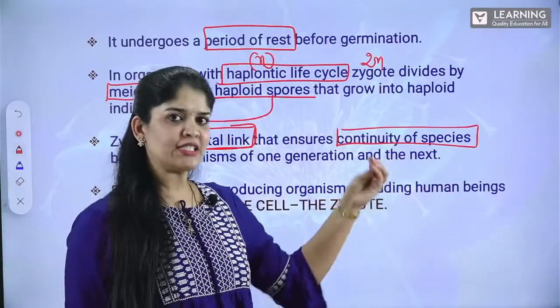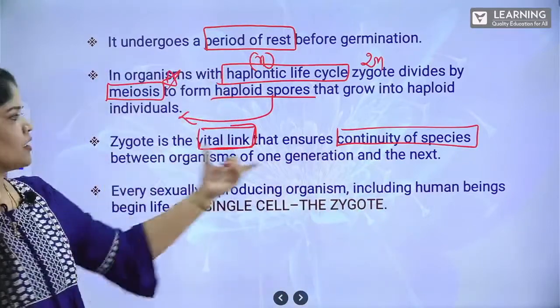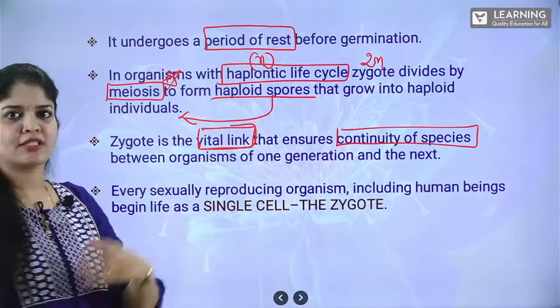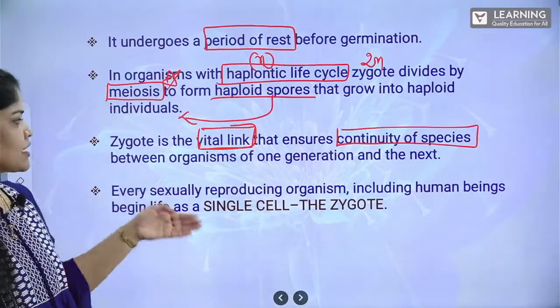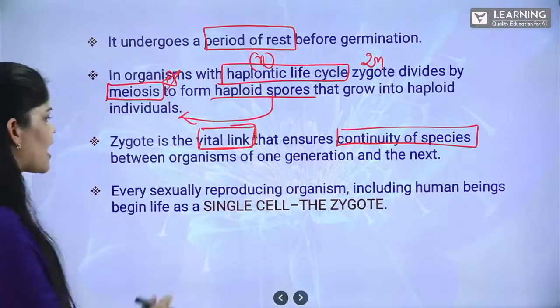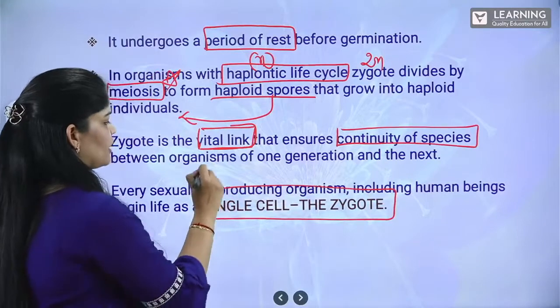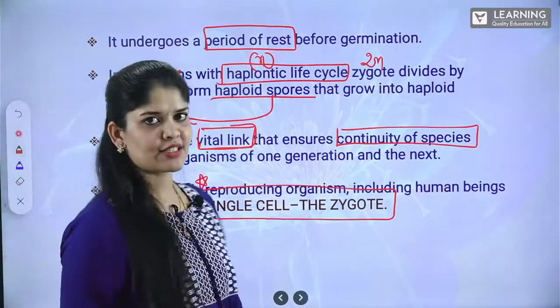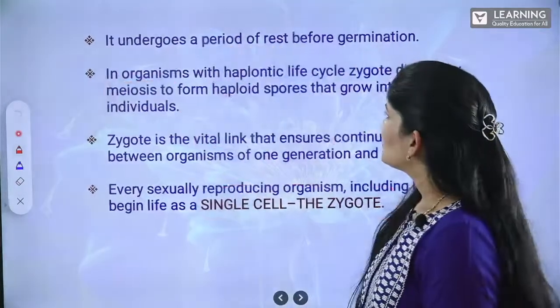Continuity of the species is very important to transfer its species, race from one generation to the next generation. And every sexually reproducing organism, including human beings, has to start its life from a single cell, that is the zygote. So formation of the zygote is a very vital mechanism.